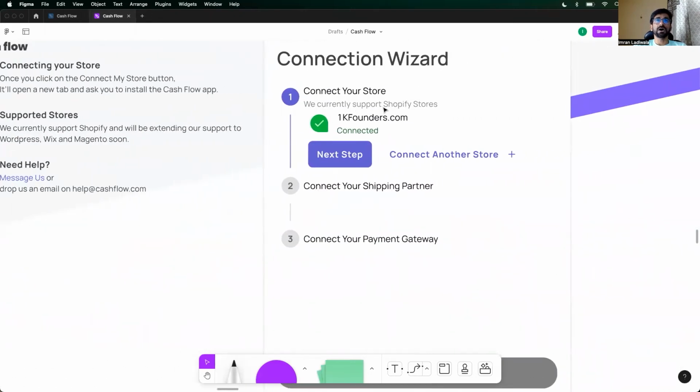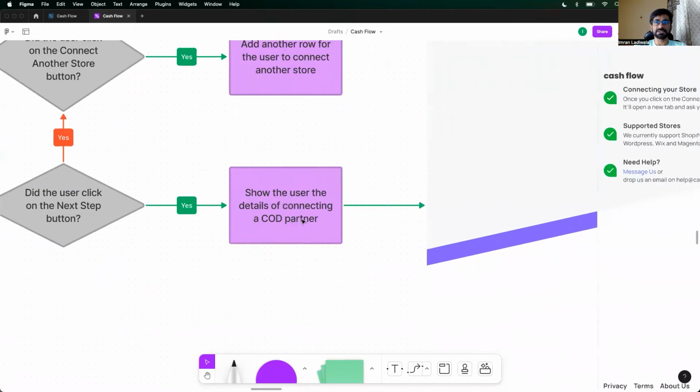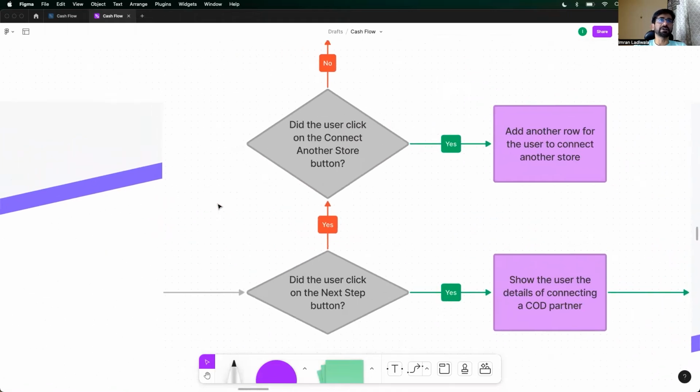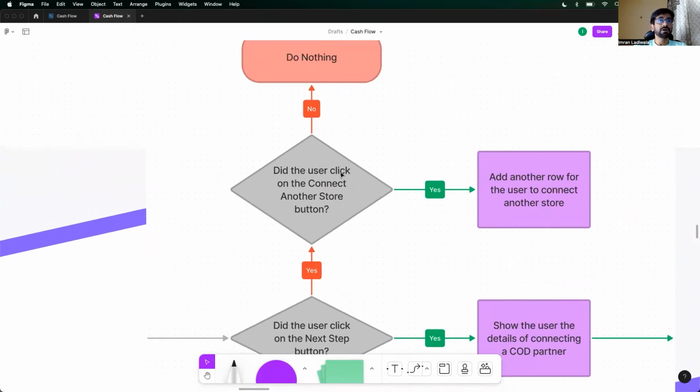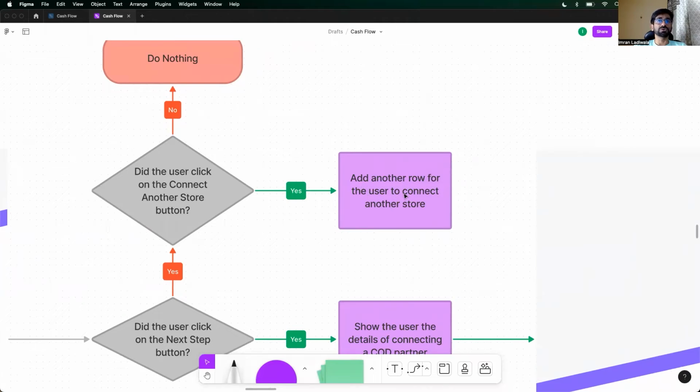But let's say we were able to successfully connect to the Shopify store. Yes. Now you've connected 1K founders. You can, of course, connect another store. This is something that we just shared, Vijender. Or you can move on to the next step. When you click on next step, did the user click on next step? Yes, they did. Let's say they did not, right? Did the user click on the connect another store button? Add another row for the user to connect to another store.